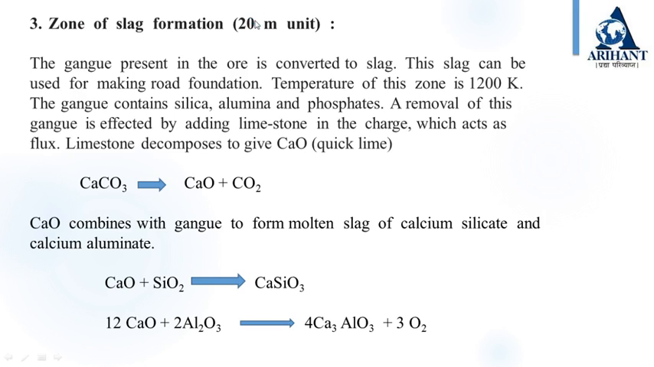Now we will see the reactions in zone of slag formation. The main constituents of gangue are silica, alumina and phosphates. The removal of gangue is effected by adding limestone, which acts as a flux. Limestone decomposes to give calcium oxide at about 1200 Kelvin. Calcium oxide combines with silica and alumina at about 1500 Kelvin to form molten slag with calcium silicate and calcium aluminate.